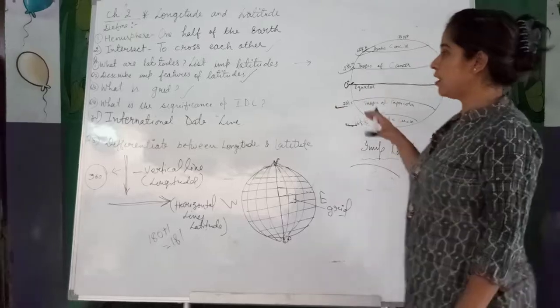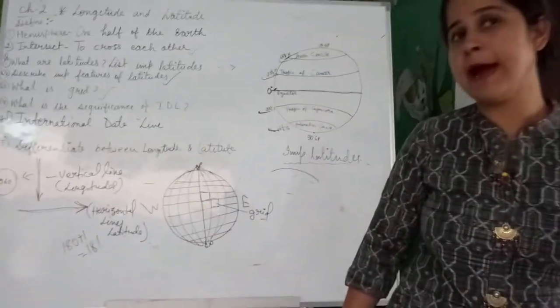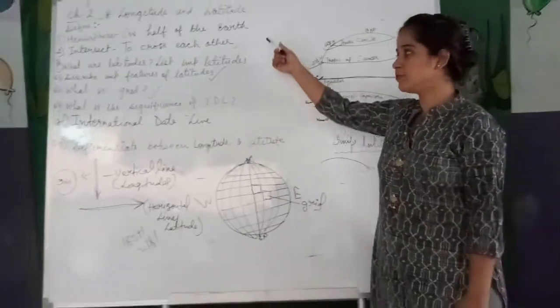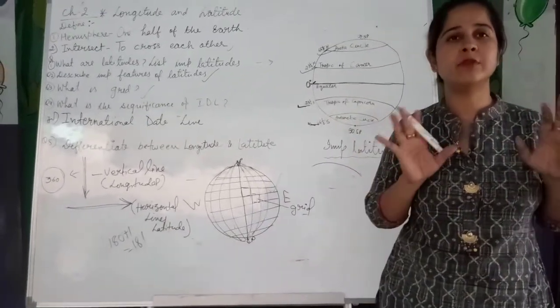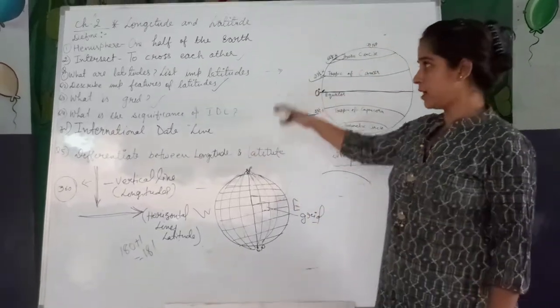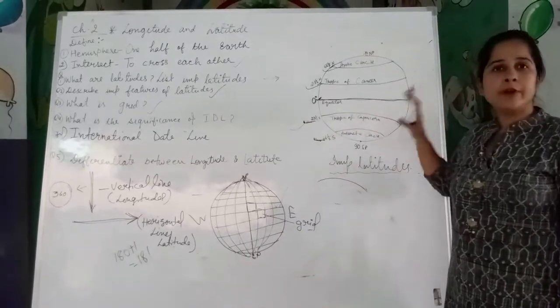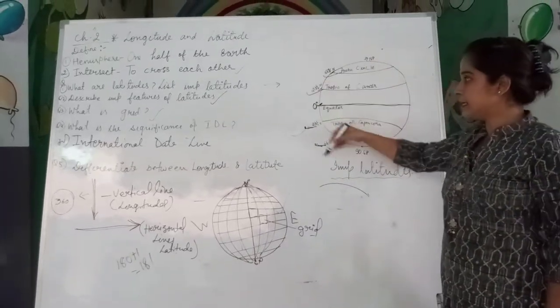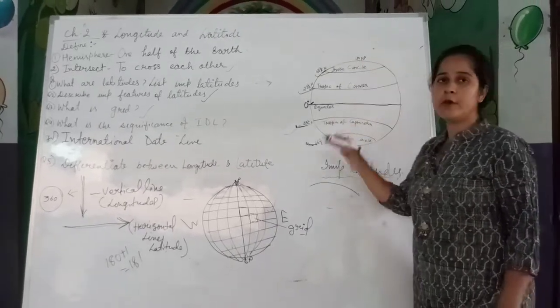So this is all about the short explanation of the chapter once again, and the chapter related question answers we have solved here. I hope you all have understood. This chapter is very easy. I have explained the chapter by following the diagram, and please draw this diagram in your fair notebook and learn all these degrees and the exact location of these latitudes. So this is all about this chapter.